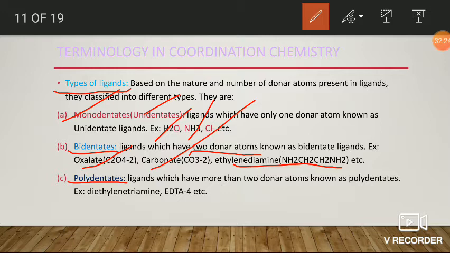Those are examples of polydentate ligands. For example, diethylene triamine is tridentate. Here EDTA 4-, which is ethylene diamine tetraacetate, is an example of a hexadentate ligand. Diethylene triamine is an example of a tridentate. Okay, fine. Next.